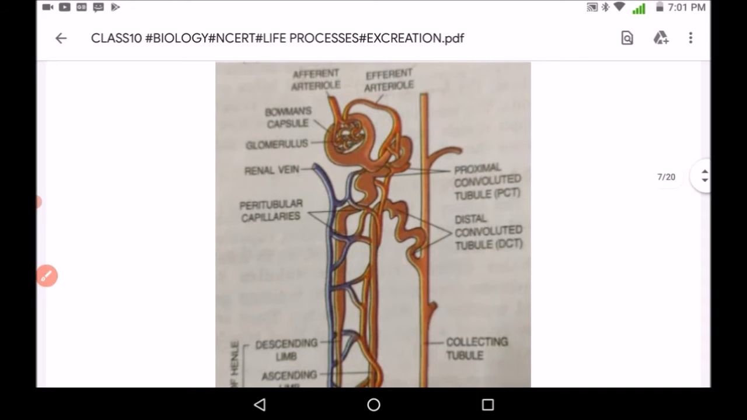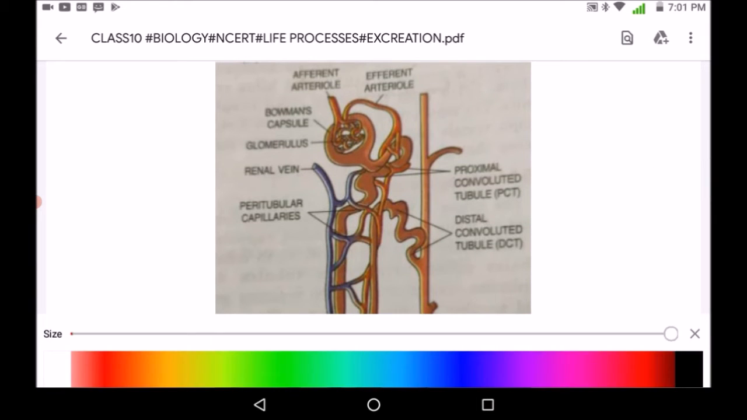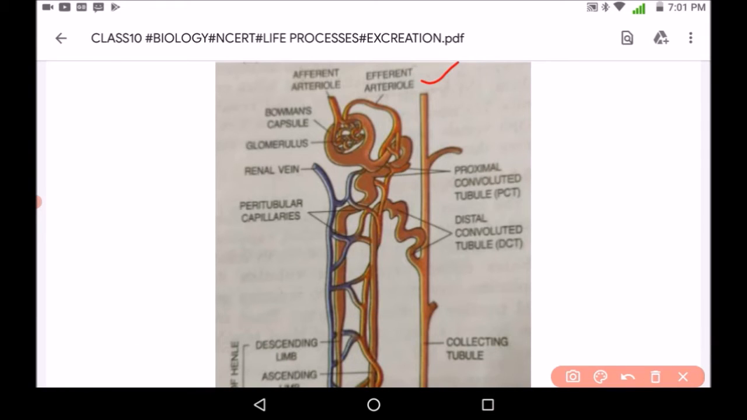This is afferent arteriole from which the blood is entering. This cup-like structure is Bowman's capsule. This is glomerulus, which is the blood vessels. This is renal vein, and this is descending limb. This structure is known as loop of Henle. This is PCT, that is proximal convoluted tubule. This is DCT, distal convoluted tubule, and ultimately it is collecting duct.